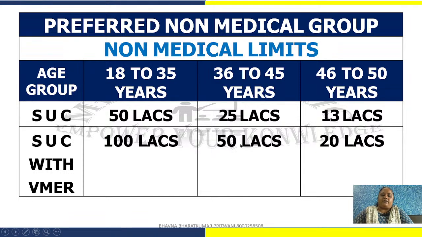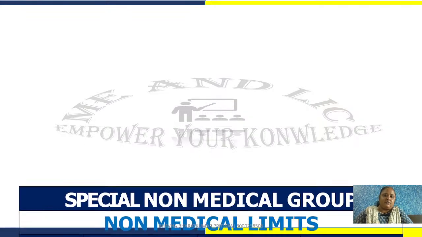36 to 45 years, 50 lakh rupees, and 46 to 50 years, 20 lakh rupees sum assured. And you can note down 51 to 55 years, it is 13 lakh sum assured you can provide to your client if he comes in the preferred non-medical group, means he is earning professionally or by doing a job 10 lakh rupees yearly and has graduate or above qualification.